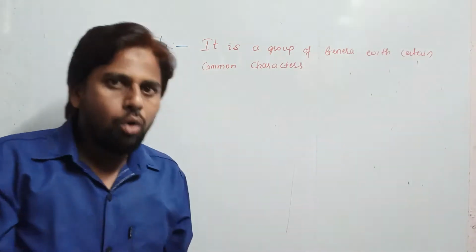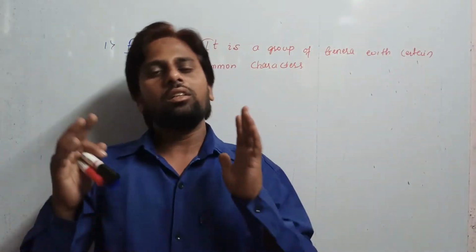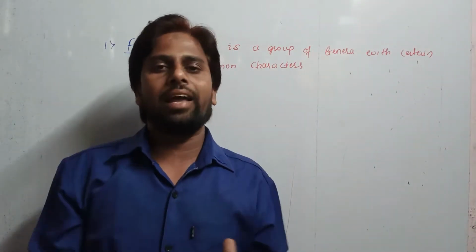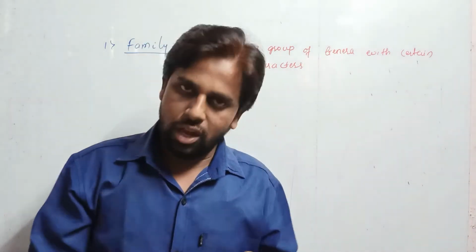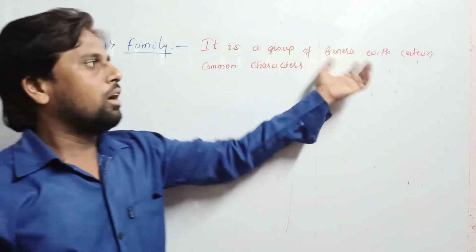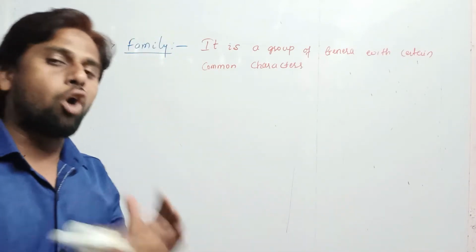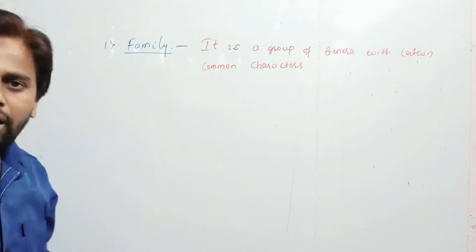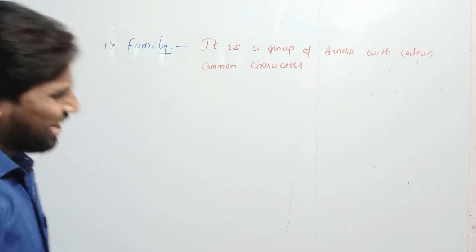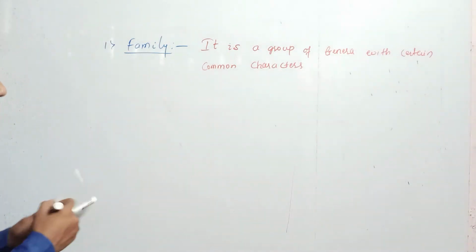Understood? Like how we have seen about the genus, where some species with common characters are included in the same genus, likewise some of the genera which have some common characters are included in the same family. So let us understand this with an example.